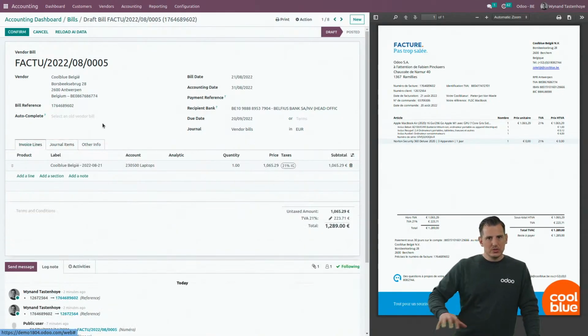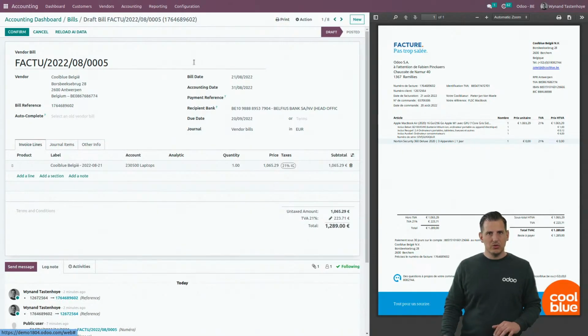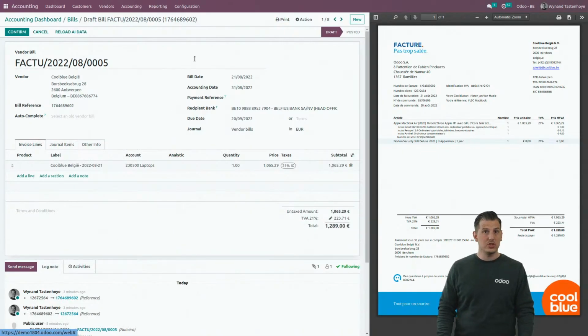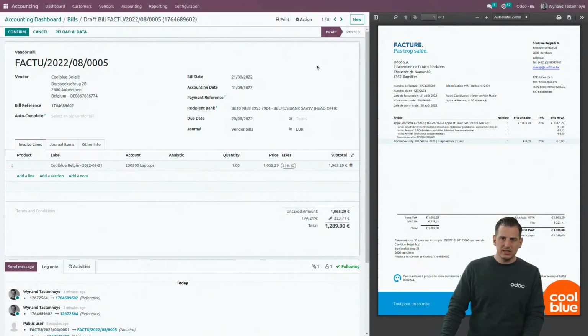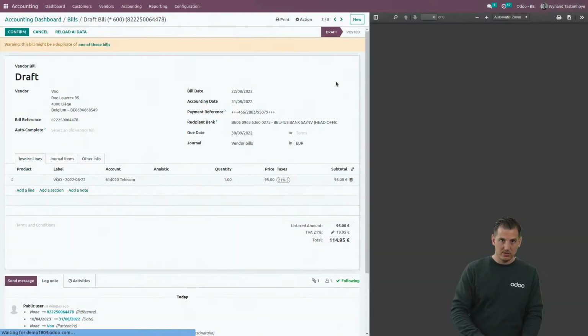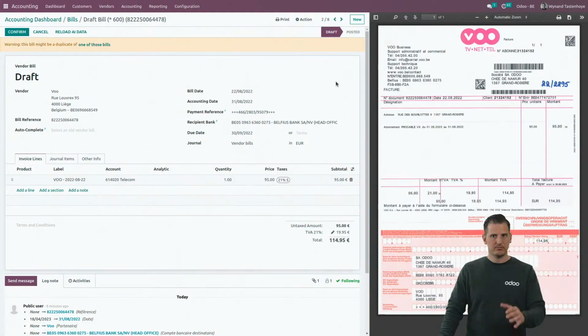I always used the mouse here for the moment. If you don't like to work with the mouse and you prefer keyboard shortcuts, well, everywhere in Odoo you can simply click on Alt. And by clicking Alt, you will see all the different shortcuts available in Odoo. So in this case, I want to go to the next invoice, so I'm going to type Alt-N in order to switch to the next one.